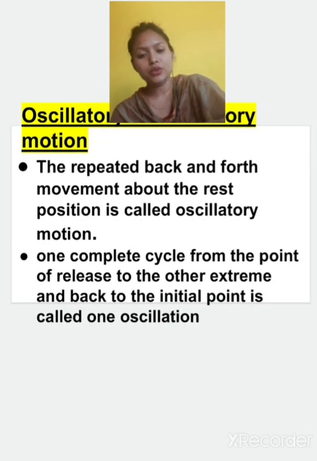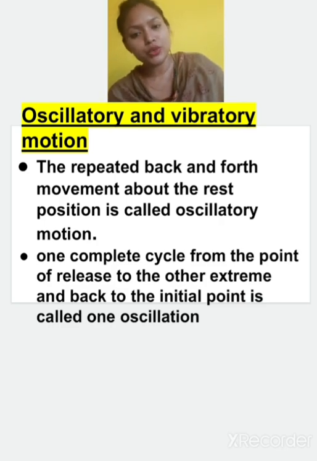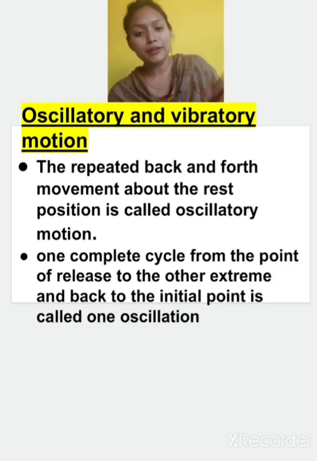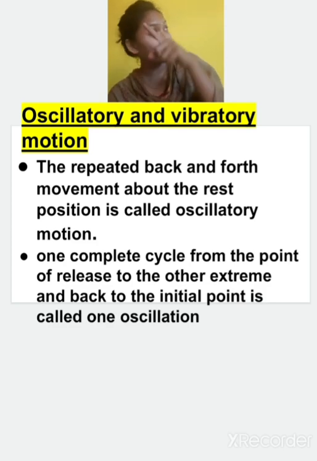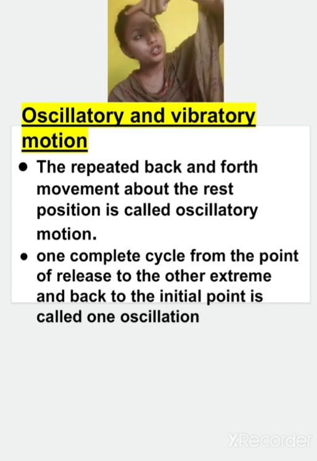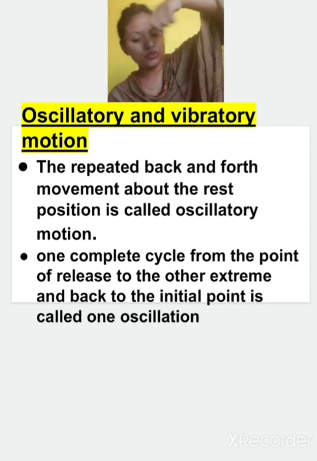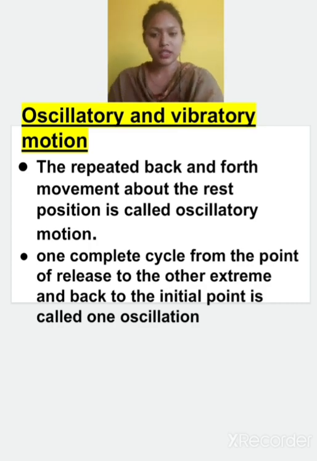Let's move to the next one, that is oscillatory motion and vibratory motion. They are similar to each other. Oscillatory, first of all, we will take the repeated back and forth. If something is moving like this, back, forth, back, forth, like this. As you can see, the pendulum of the clock moves like this. That is oscillatory motion, back and forth. Repeated back and forth movement of an object is known as